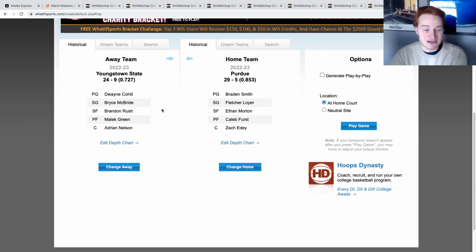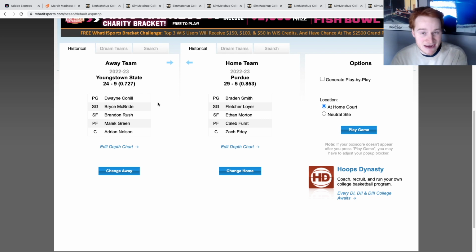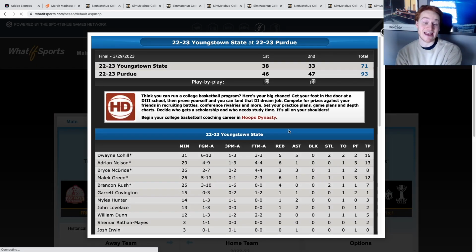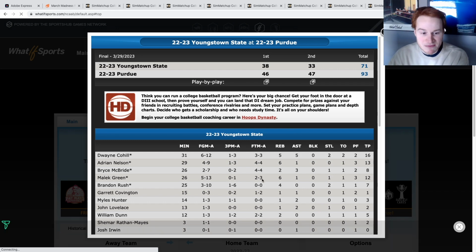And then we do have Youngstown State, who is subbing in out of the Horizon League for Northern Kentucky. And they are, all right, they're facing Purdue. So this is a 1v16 game. We understand how it went in real life. Can Purdue and Zach Edey get their revenge? We will see. They're big favorites against Youngstown State, and they annihilate Youngstown State. So they do get revenge. Purdue will be moving on.